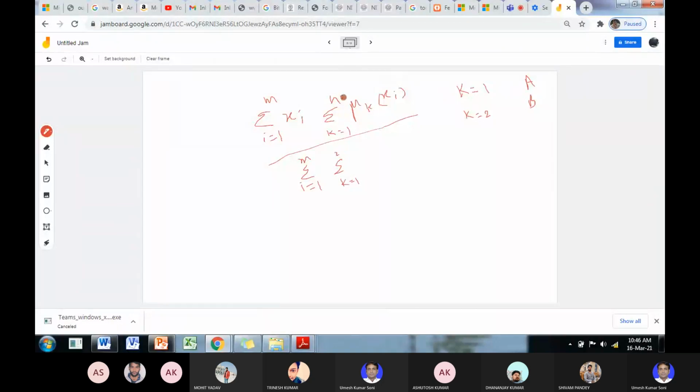Okay, three inputs are available, x1, x2, and x3. Okay, in each fuzzy set there are 3 input values. Okay,